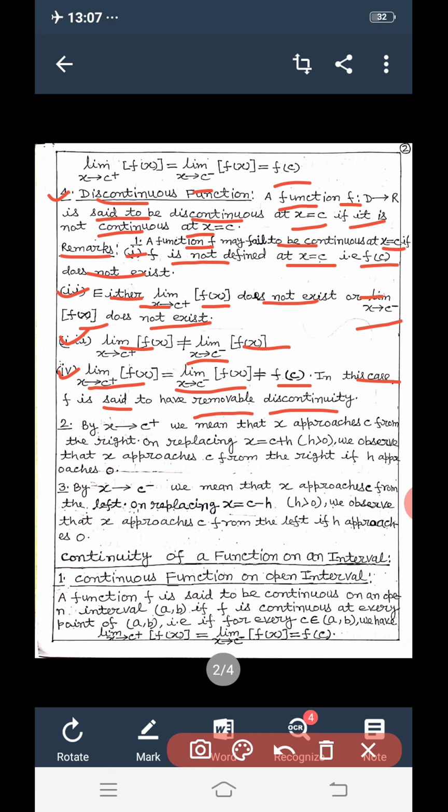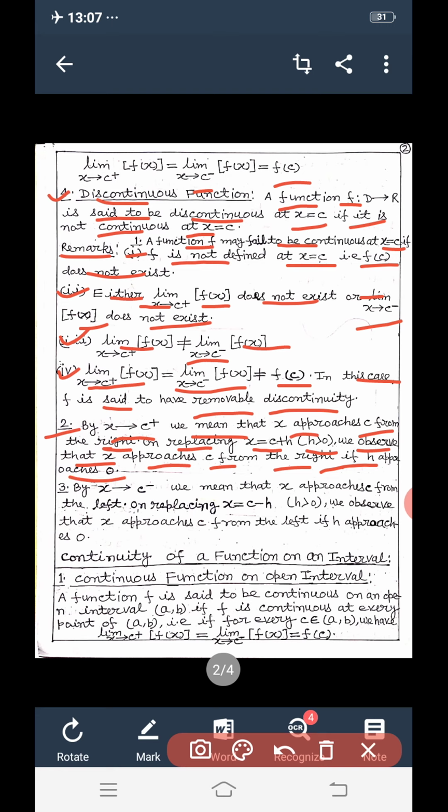Two, by x tends to c positive, we mean that x approaches c from the right. On replacing x equal to c plus h, where h greater than 0, we observe that x approaches c from the right if h approaches 0.